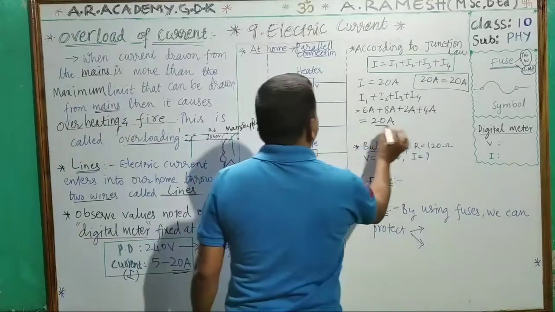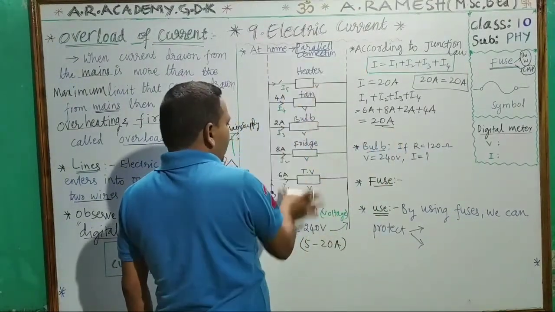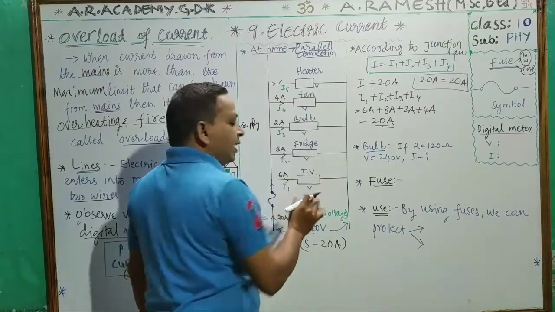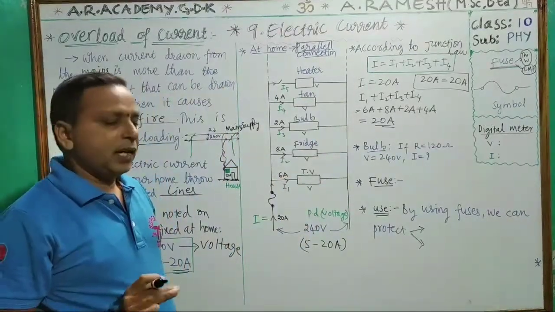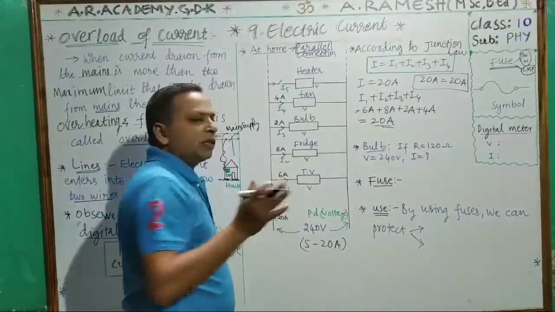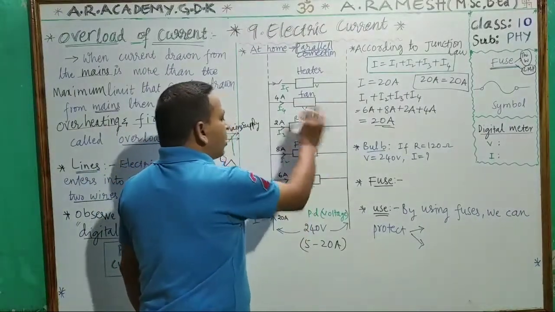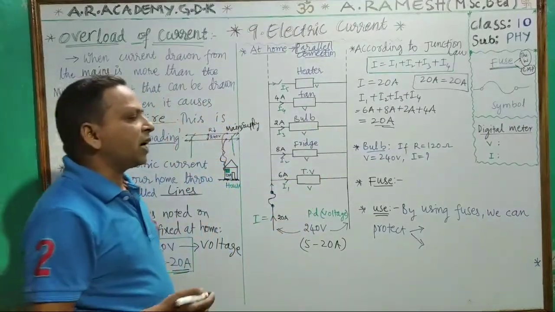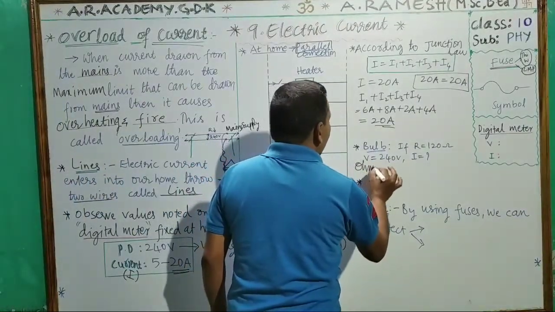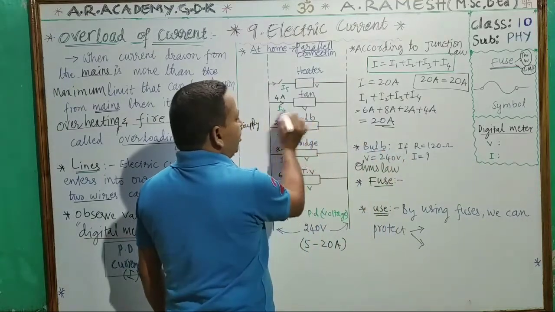So in this parallel connection of electrical appliances in our houses, every electrical appliance has a certain resistance. According to its resistance, it will draw some current from the mains. How to calculate? Very simple. You know Ohm's law. For instance, we will calculate for one and I will show you.